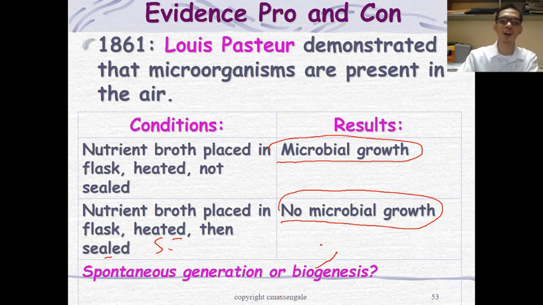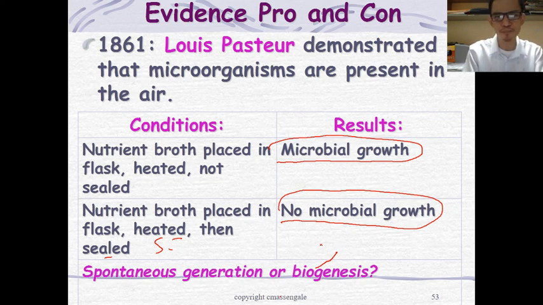In this part, we discussed spontaneous generation and the difference between biogenesis. As you can see, what we believe right now is biogenesis, that living cells come from other living cells. Does biogenesis explain the origin of life?